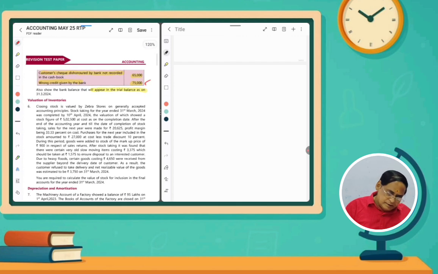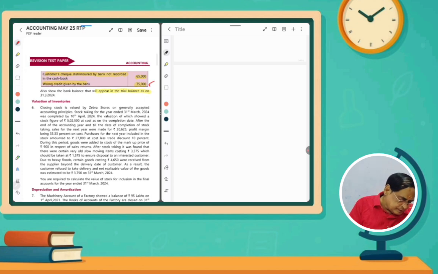And then next we will see, depends upon the valuation of inventories. The closing stock is valued by Zebra Stores on generally accepted accounting principles. Stock taking for the year ended 31st March 2024 was completed by 10th April. The valuation of the stock figure is rupees 5,02,500 as at the completion date. After the end of the accounting period, till the date of completion of stock taking, sales for the next year were made for rupees 20,265.